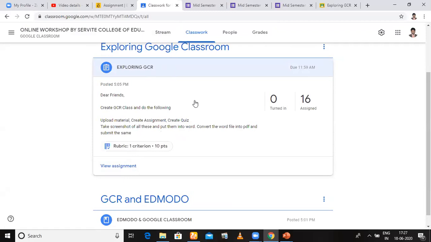So dear professors, in both Edmodo as well as Google Classroom, you have to create an account, create a class, upload your material, create an assignment, and create a quiz. Take screenshots of all these things and put them in Word, and make a PDF document separately for Edmodo and separately for Google Classroom. You will be able to complete your assignment work. Okay, am I clear to you?